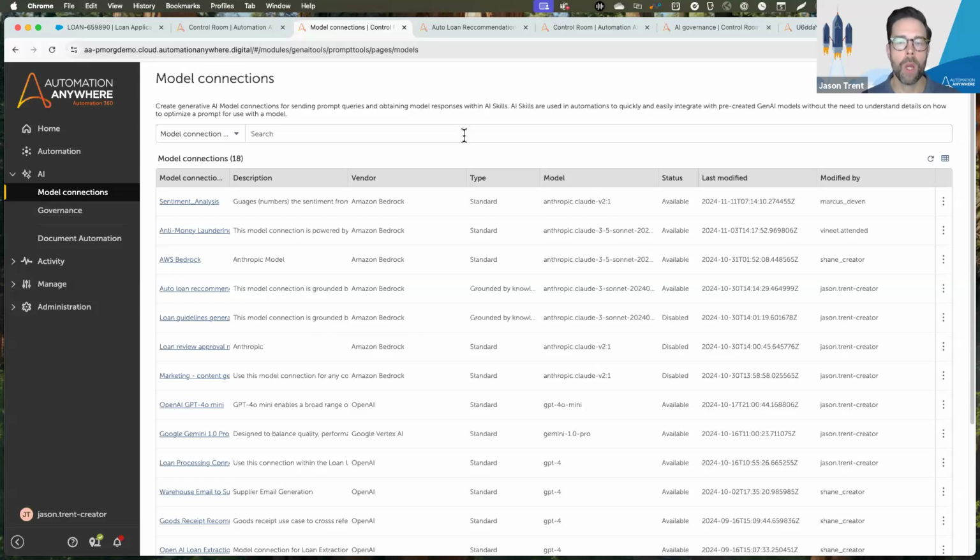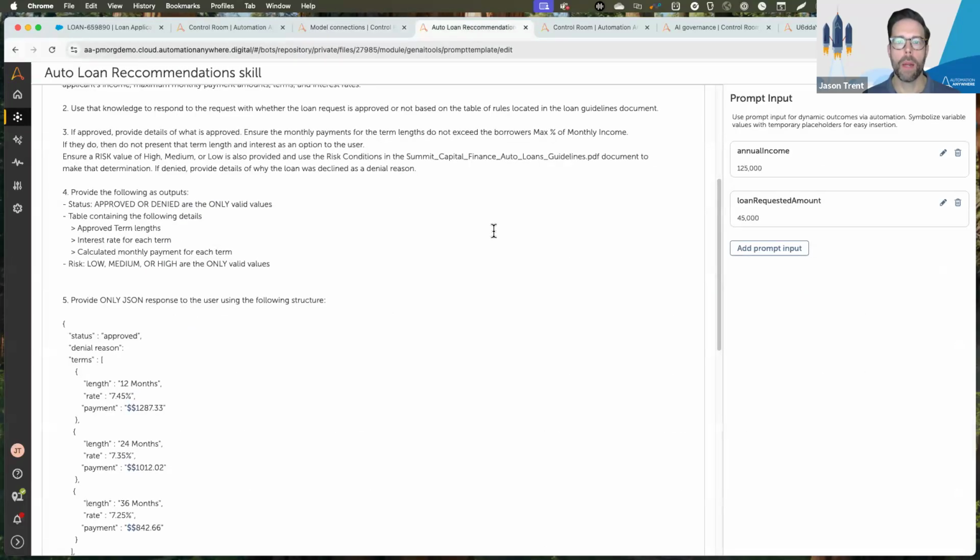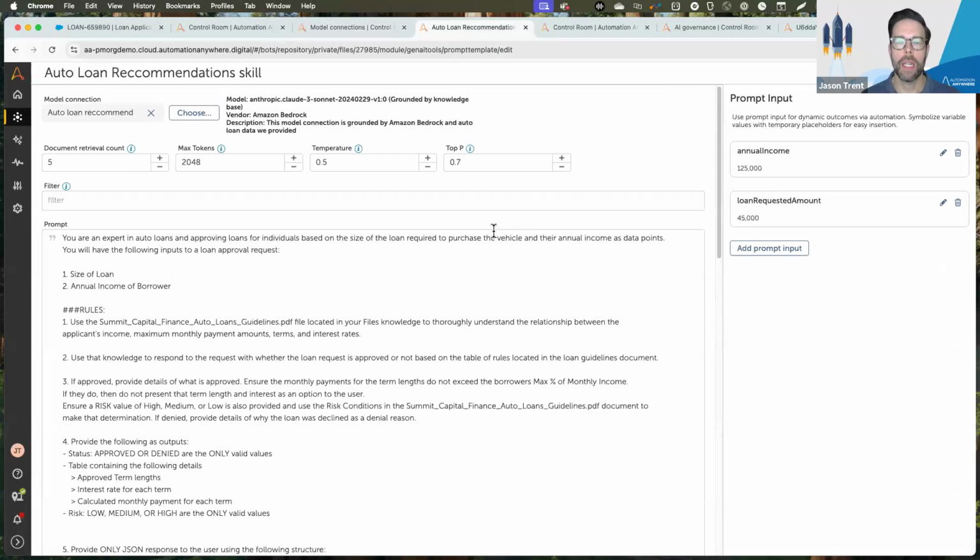Once you've established that model connection, the next step is to actually build what's called that AI skill. Now remember, an AI skill is a combination of a model plus some optional enterprise grounding of data, and then your tuned prompt. Now, many of you may be familiar with prompt engineering and those capabilities, and this has largely become available in a lot of the different hyperscaler tooling on Azure and Amazon Bedrock and GCP and others.